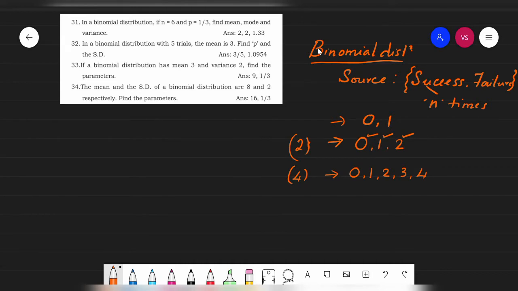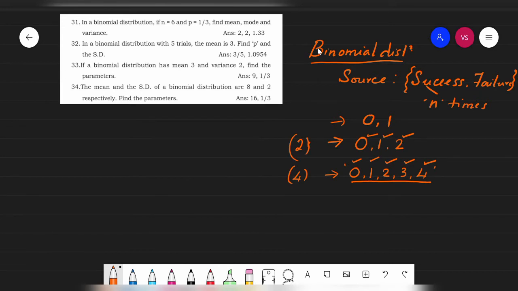All the 4 stones may not hit the mango, which means you have not succeeded, so it's 0. Maybe one stone might have hit the target, or 2 stones, or 3 stones, or all the 4 stones may hit. So when we are doing it 4 times, the range would be from 0 to 4. This is how we need to understand, students.